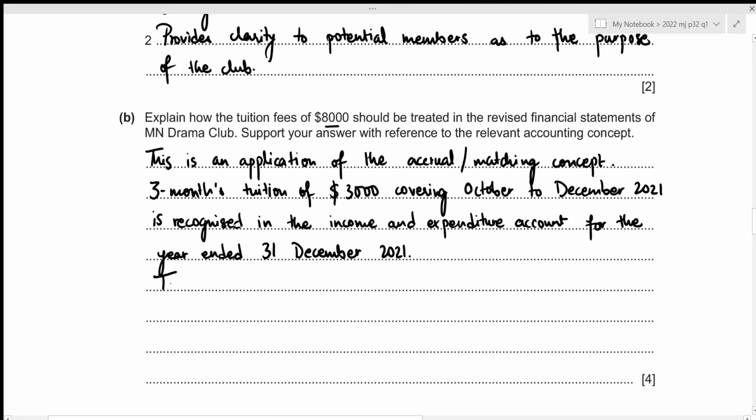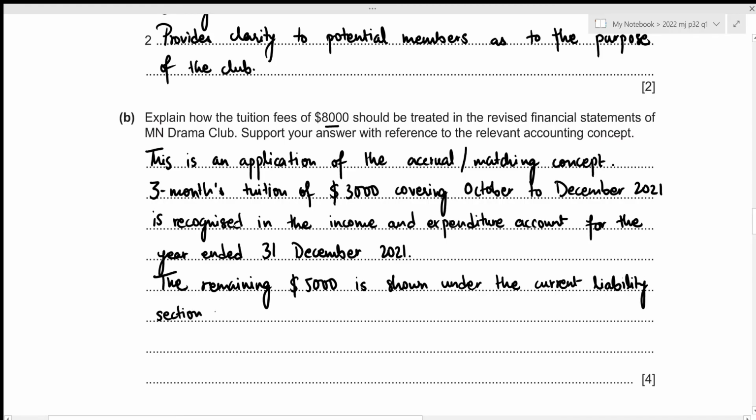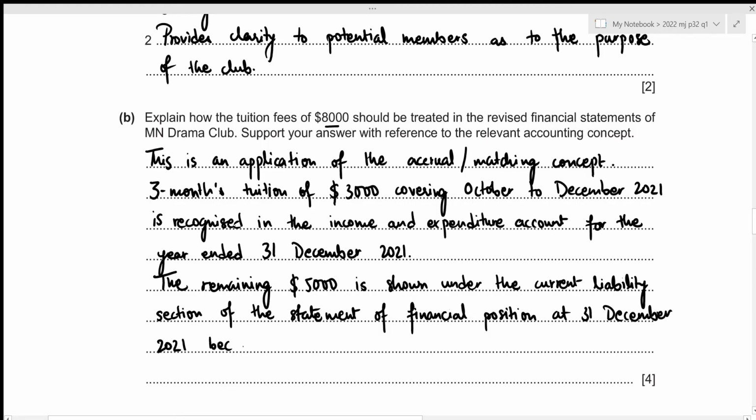Then the remaining 5,000 is shown under the current liability section of the statement of financial position at 31st December 2021, because this is deferred income and is refundable. Alright, this concludes the second part. We can now move towards the third one.